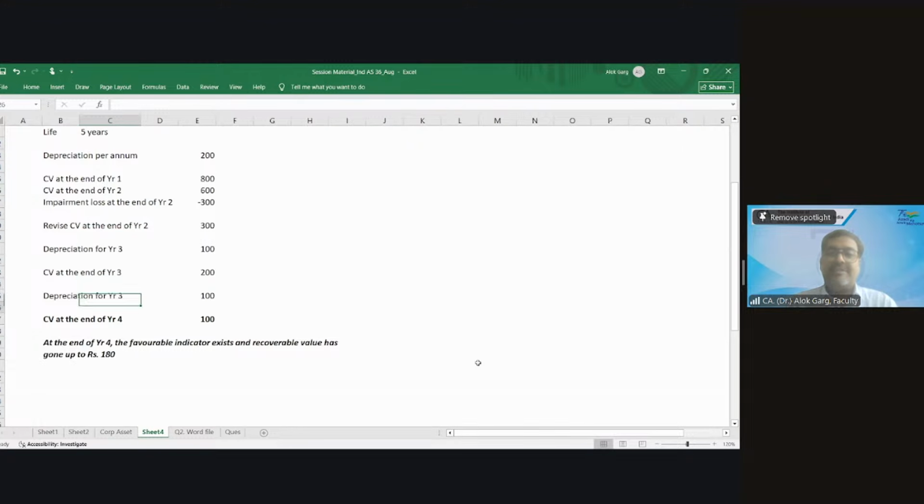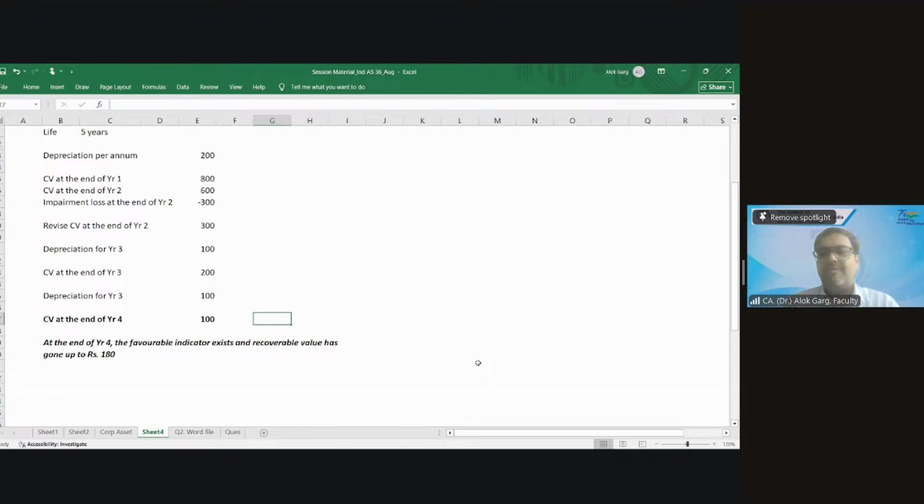Friends, what is the carrying value at the end of year 4? 100. What is the recoverable value? 180. How much impairment loss have we recorded in the past? 300. So what should I do? My carrying value is 100, recoverable value is 180, and I have recorded 300 impairment loss in the past. Should I reverse this 80? Yes, sir. Revaluation surplus.